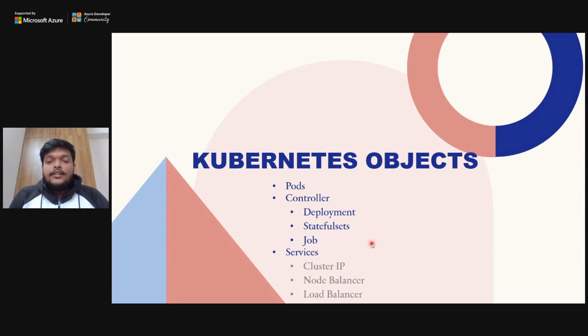Then the services: now how can your pods be accessed? There are three types of services: cluster IP, load balancer, and node balancer, node port basically we call it. So cluster IP gives an internal IP so that services can communicate within the cluster, within the Kubernetes architecture. No one outside can access it. And load balancers and node ports give a public IP so that people from outside can also access that specific service or specific pod or deployment, right?